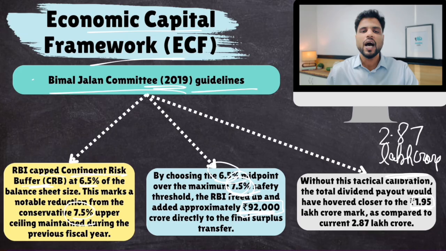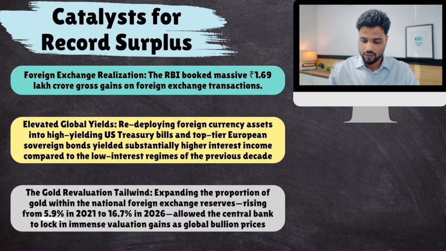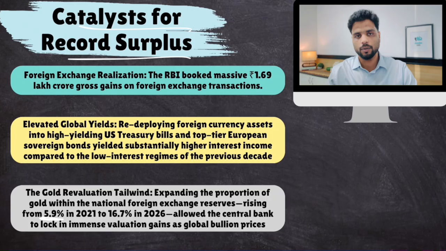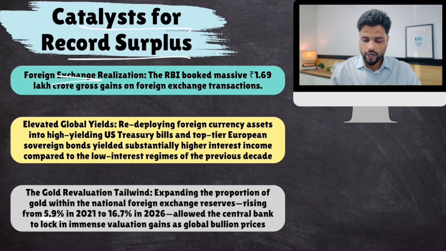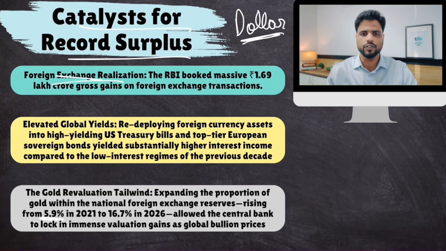Reason number two was that RBI earned record profit. Now, what are the reasons behind this increase in RBI's profit? Well, there are three particular reasons, the catalysts for record surplus. First of all, RBI earns a lot of money through foreign exchange. RBI has a lot of forex reserves. Let's suppose these forex reserves are in the form of dollars.